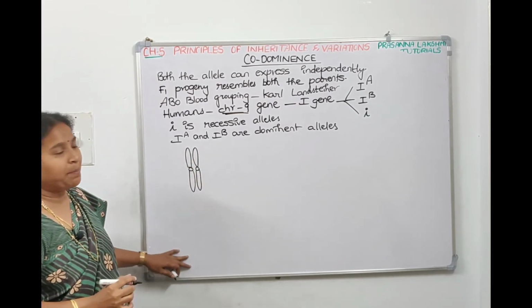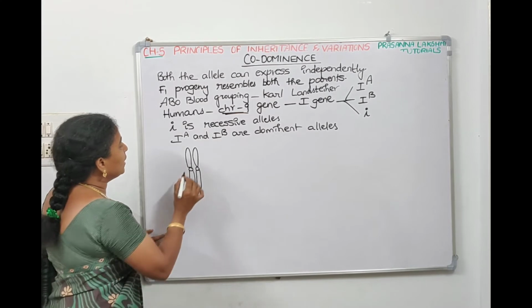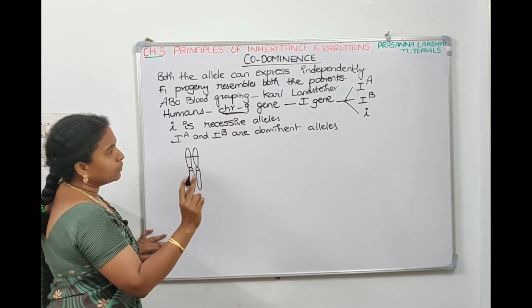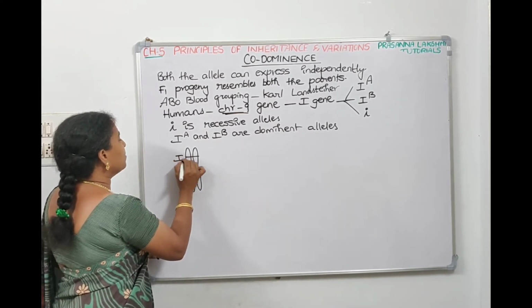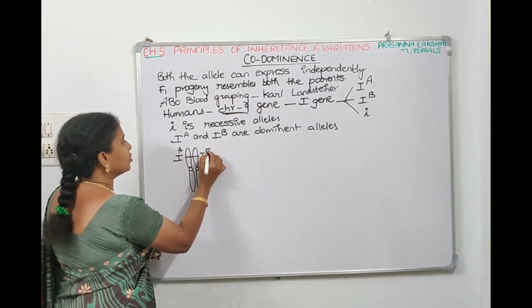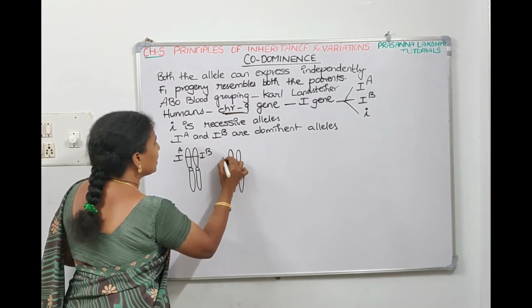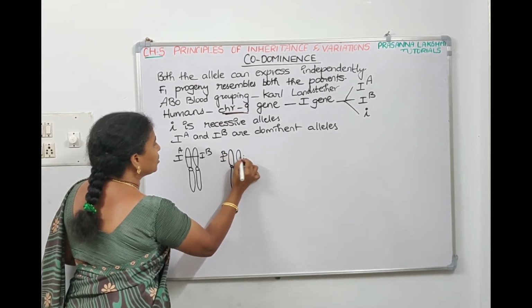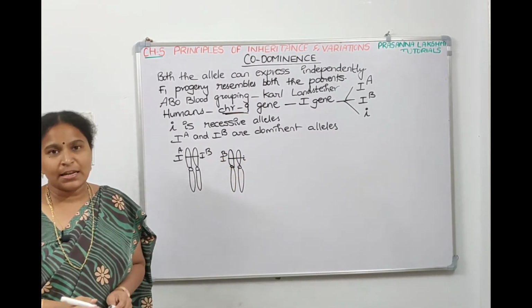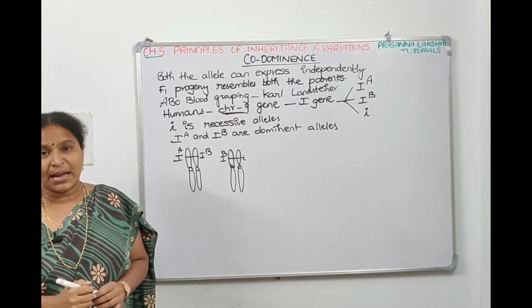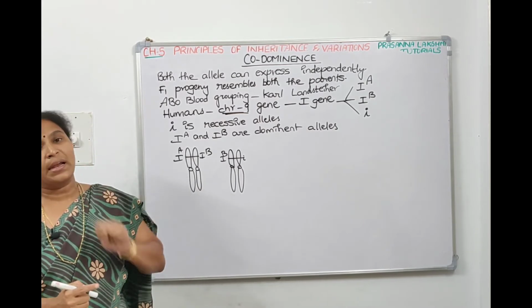So there is a possibility of taking only 2 alleles among them. It can be IA, IB, or a combination like IB and small i. So even though there are 3 alleles, in an individual only 2 alleles can come.